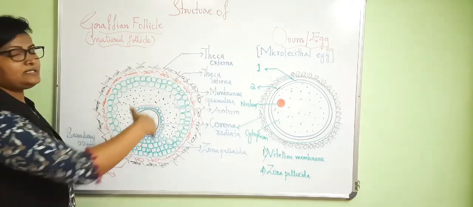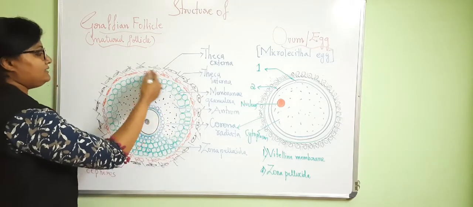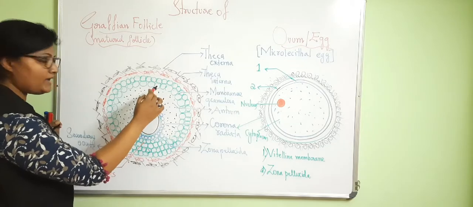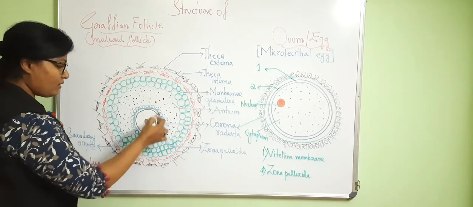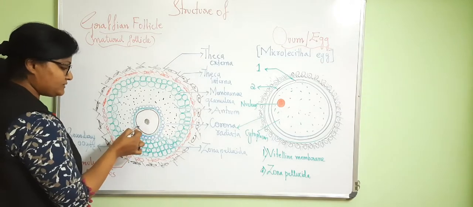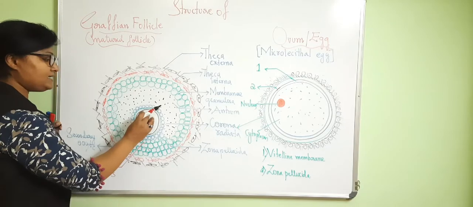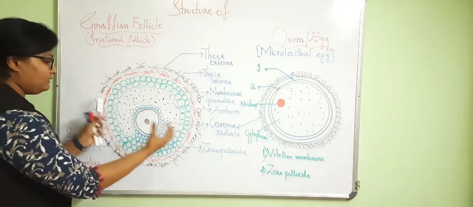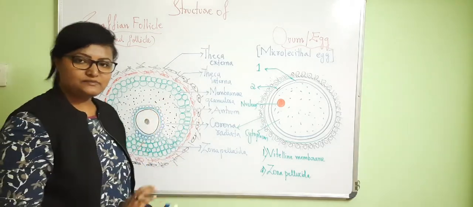From outside to inside: theca externa, theca interna, membrana granulosa, antrum cavity, cumulus oophorus, corona radiata, zona pellucida, and our secondary oocyte. During ovulation, the Graafian follicle ruptures and this oocyte is released.